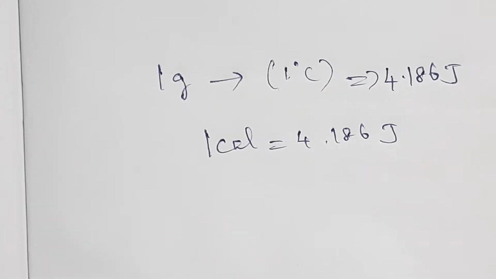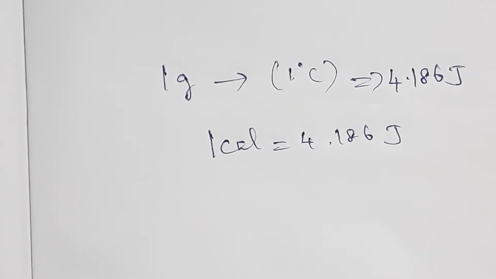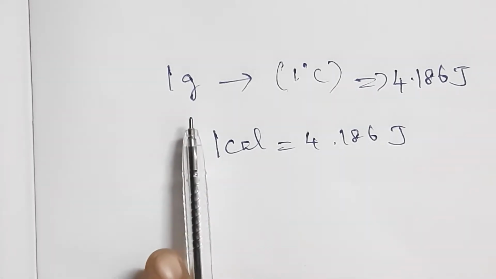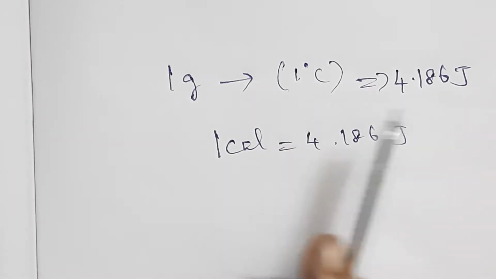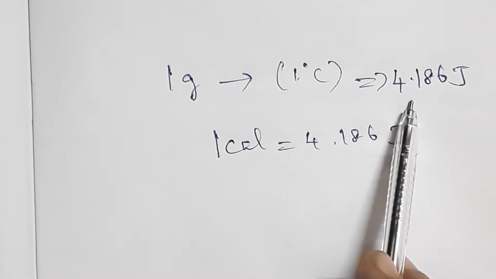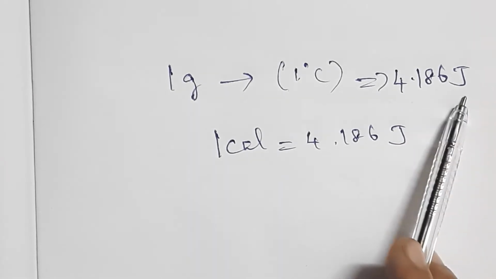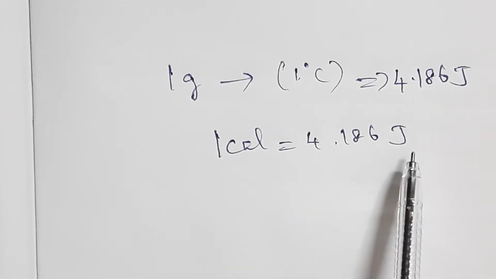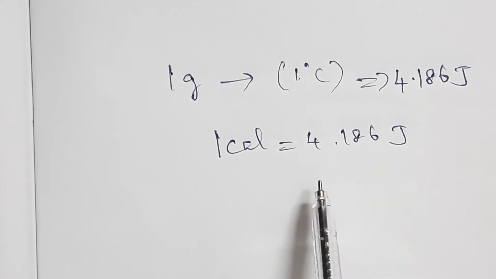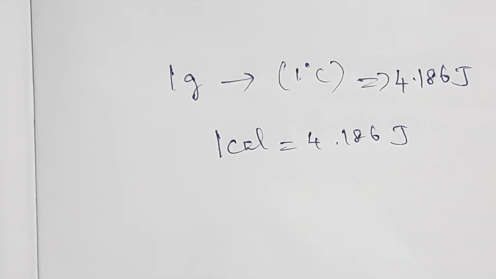Understand? So what did he find? He found that to raise the temperature of 1 gram of an object by 1 degree Celsius, the energy required is 4.186 joule. This was called 1 calorie. 1 calorie is equal to 4.186 joule. This is called Joule's mechanical equivalent of heat.